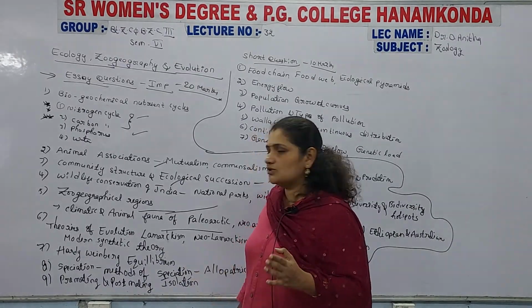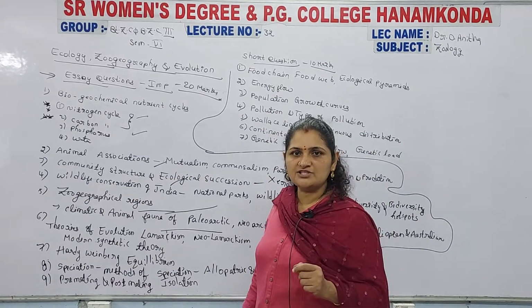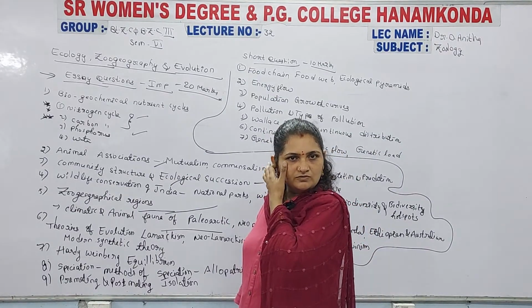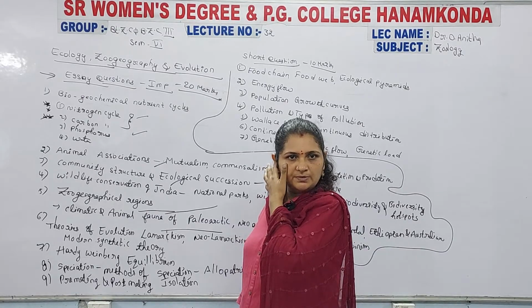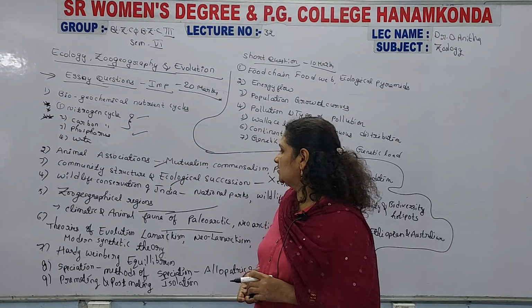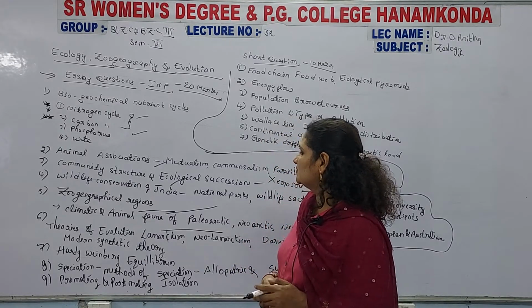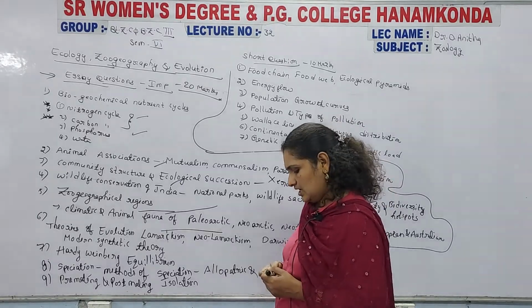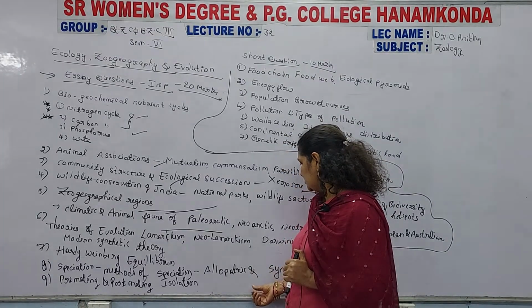Hardy-Weinberg equilibrium is a much important question. Why? Because there is no question paper without this question. And speciation and the methods of speciation are also there, that is allopatric and sympatric speciation.